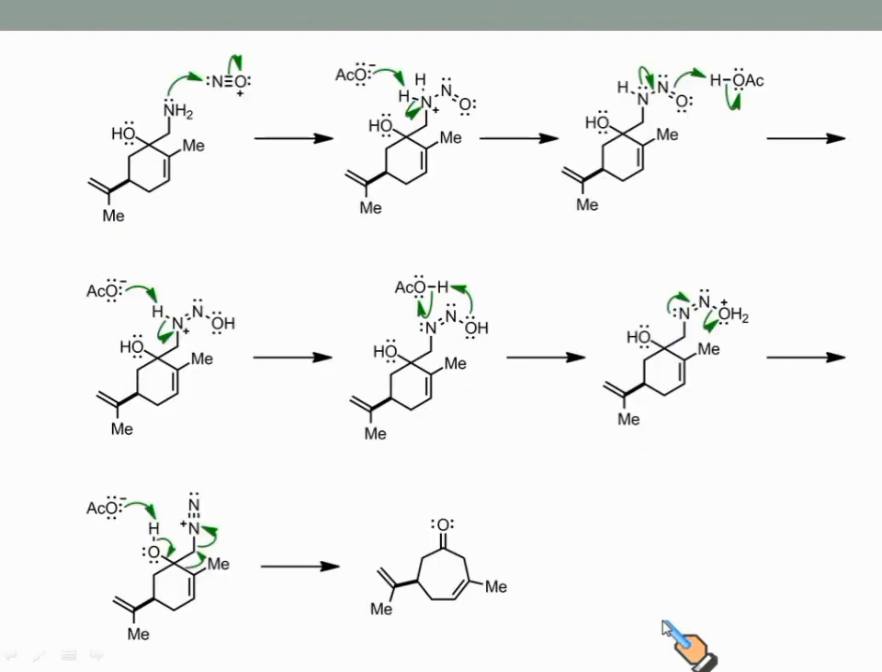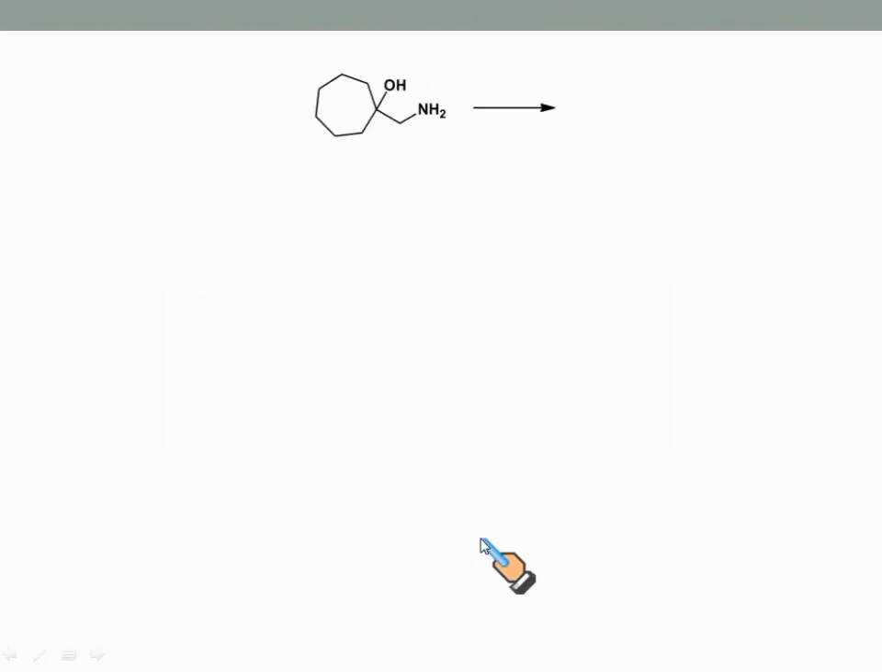And when this amino alcohol is treated with nitrous acid, as usual, first the amino group reacts with NO plus and converts the amino group into the diazo group, followed by the following mechanism. Then N2 leaves from this compound and the bond migrates, followed by the loss of proton, which generates this ketone.